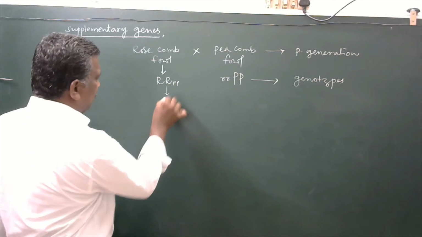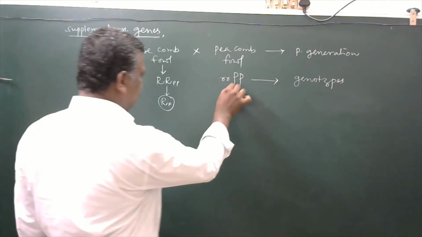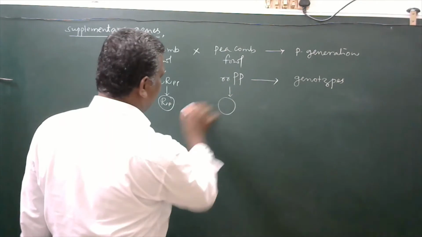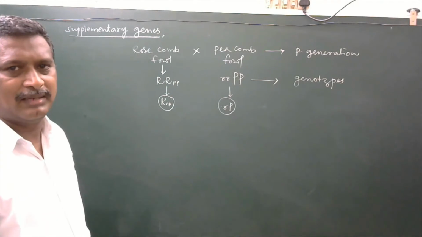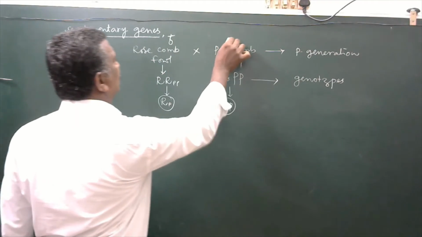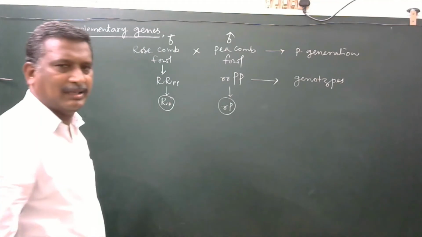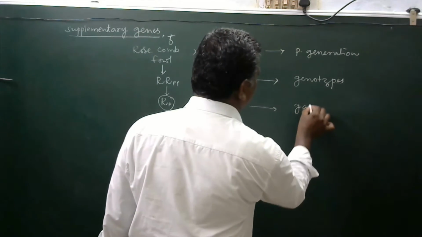From them, capital R, small p, a gamete will develop. The other gamete is with small r, capital P. You imagine it may be the female bird, it may be the male bird. These two are said to be gametes.